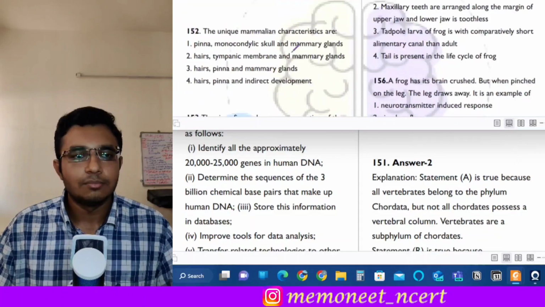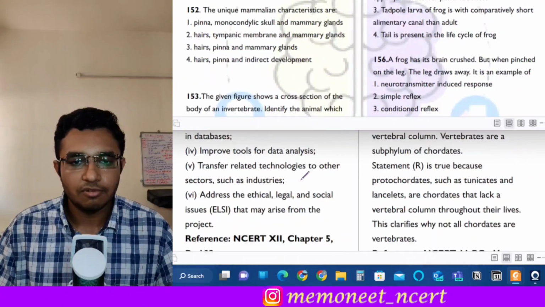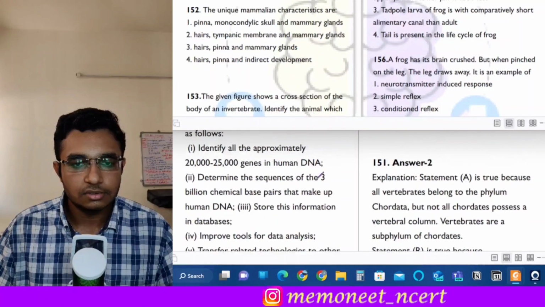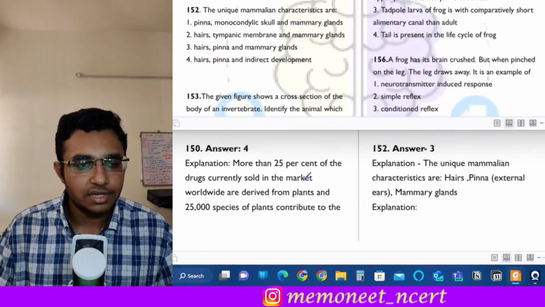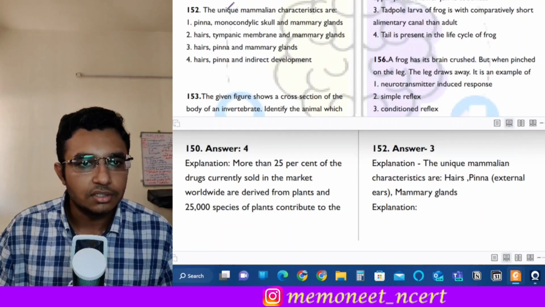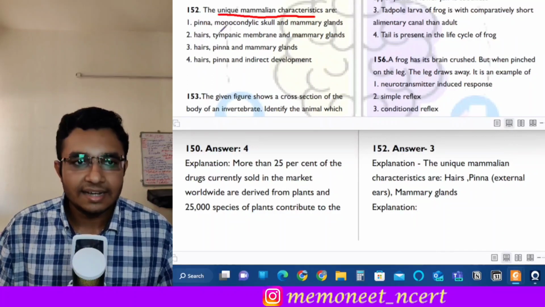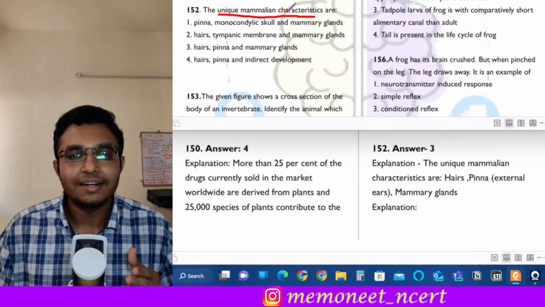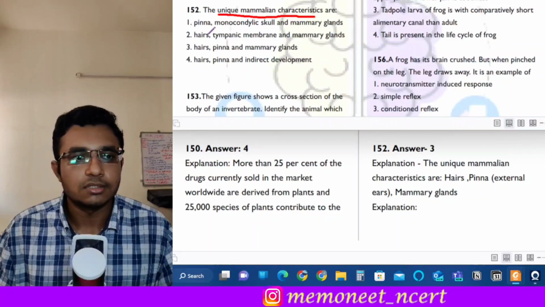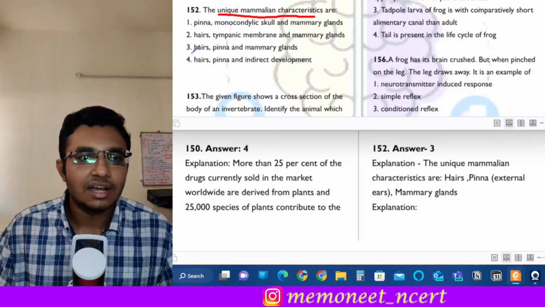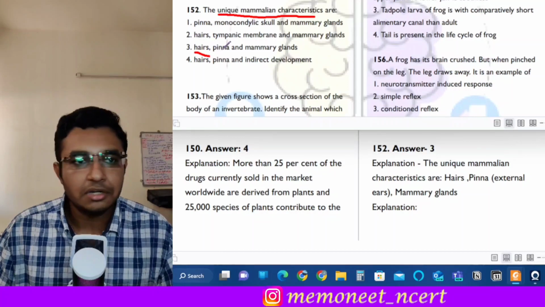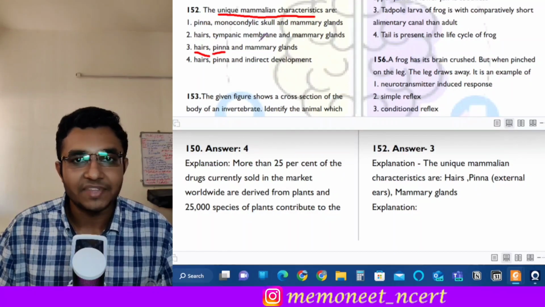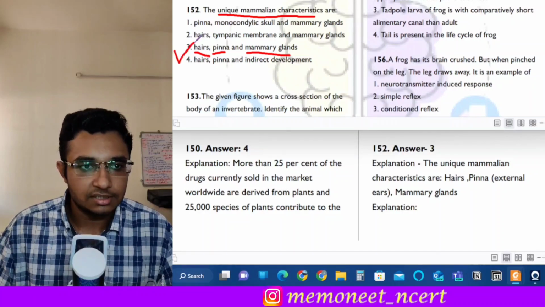Okay, moving on to the next question, question number 152. Question number 152 states that the unique mammalian characteristics are. So in the class Mammalia, what are the unique characteristics which are only found in mammals? The unique characteristics are: hairs are unique to mammals, then ear pinna is also unique to mammals, and the mammary glands from which the name mammals came. Okay, so option 3 is the correct answer.